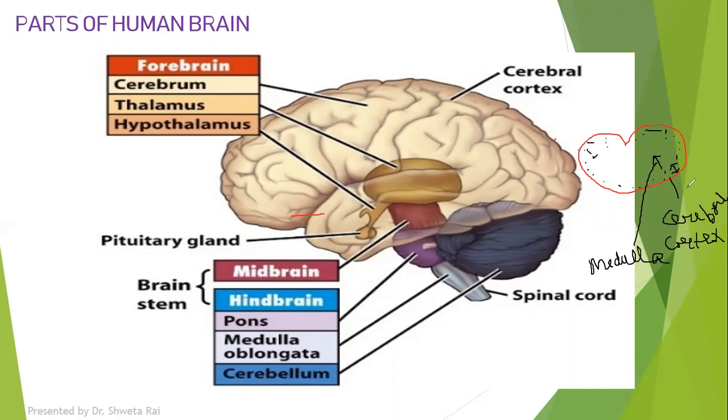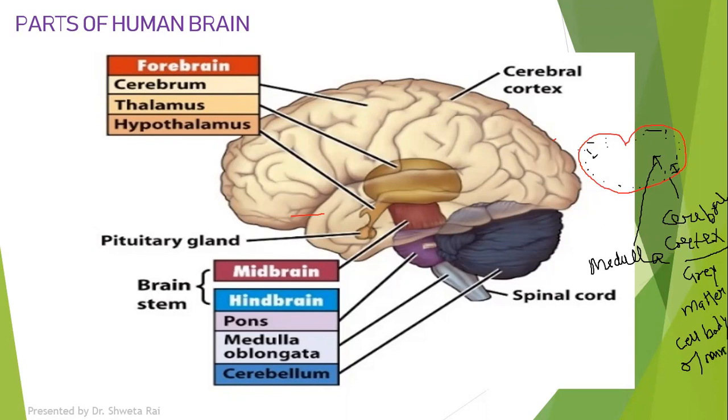This cerebral cortex gives a grayish appearance, hence it is called gray matter. It is called gray matter because of the grayish appearance, and this grayish appearance is due to the presence of the cell body of the neuron.